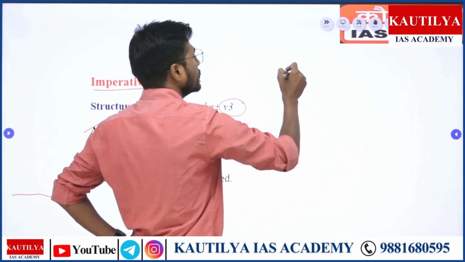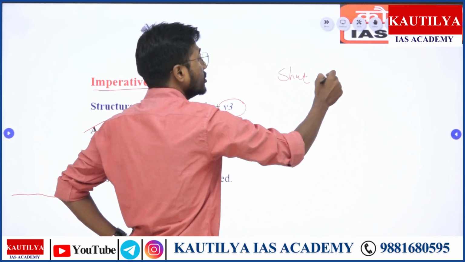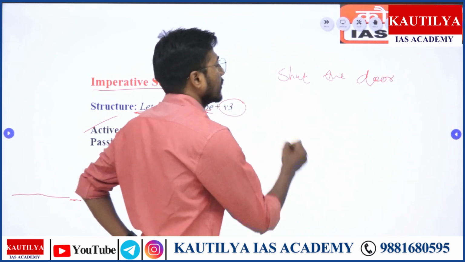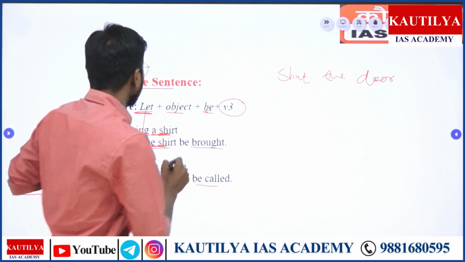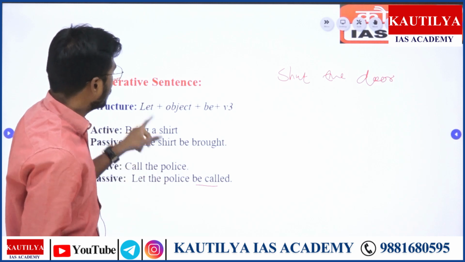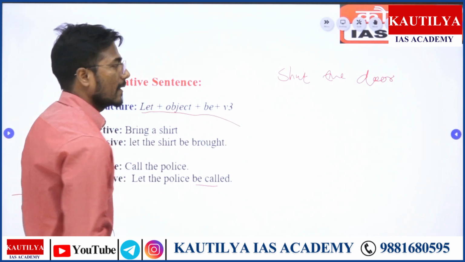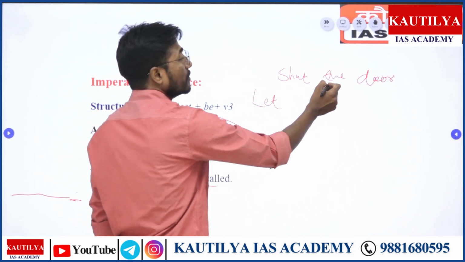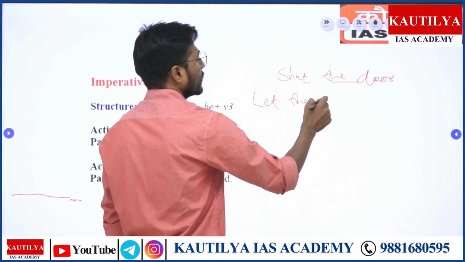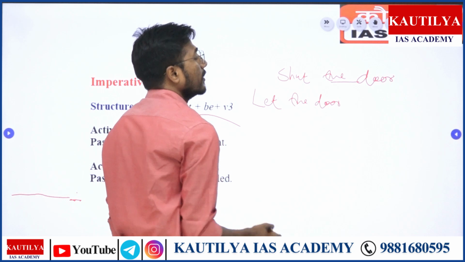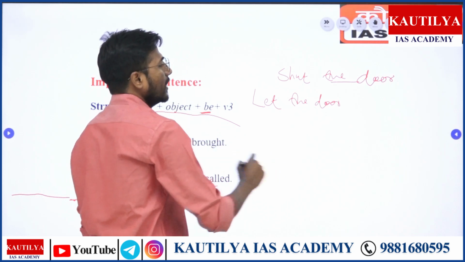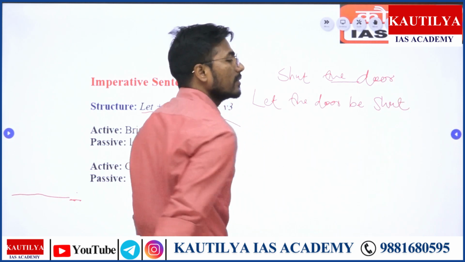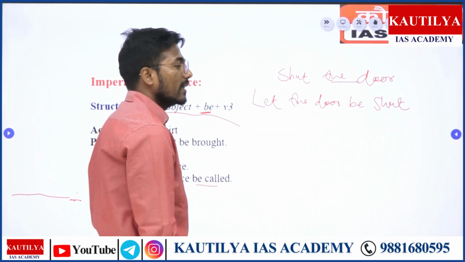अब दूसरा देखते हैं. Shut the door. Shut the door. कैसे होगा फिर? Using the same structure. Of course, we'll start with let. Then what's the object of it? Let the door. Door. उसके बाद में क्या है? Of course, be. Let the door be shut. Right?